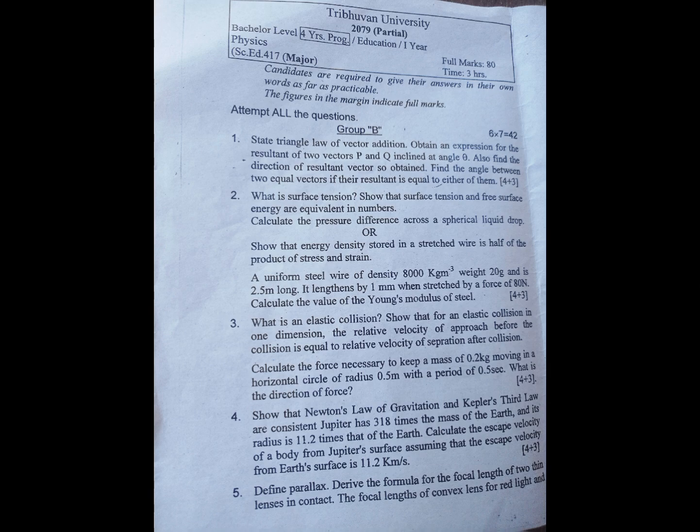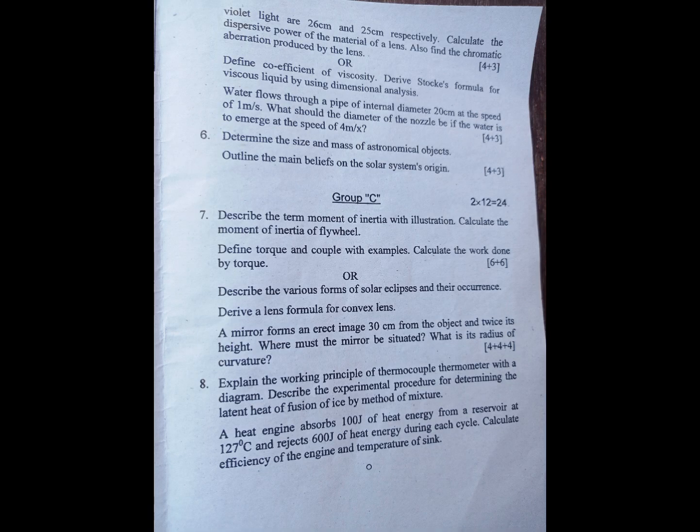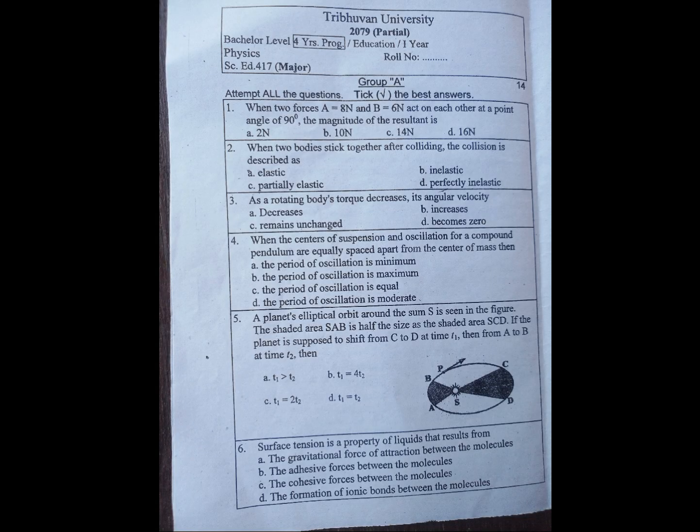Group B is of 42 marks. Group C is of 24 marks. Group A. Attempt all the questions. Tick the best answer. Question number 1. When two forces A equal to 8 N and B equal to 6 N act on each other at a point at an angle of 90 degrees, the magnitude of the resultant is A. 2 Newton, B. 10 Newton, C. 14 Newton, D. 16 Newton.